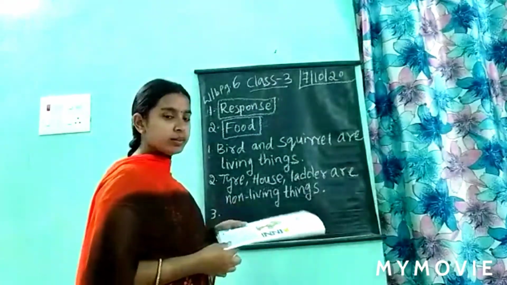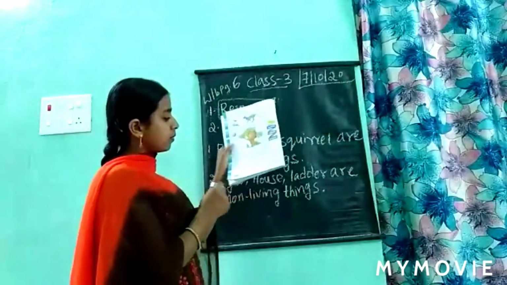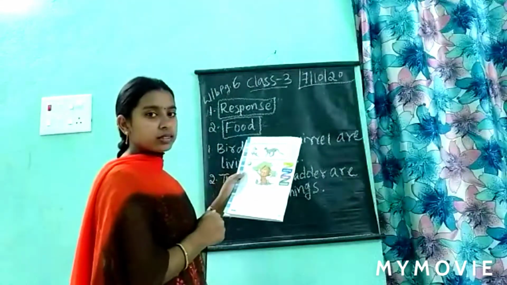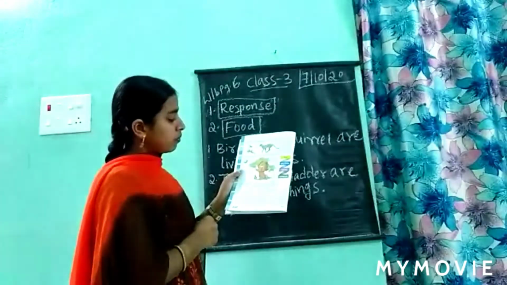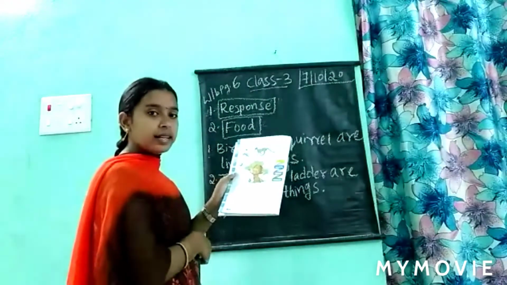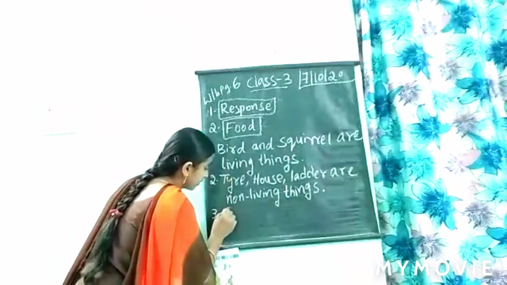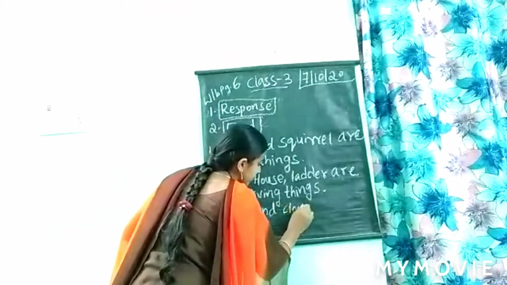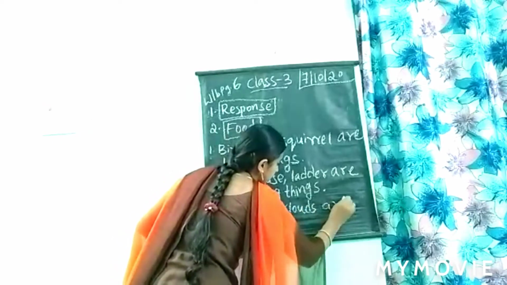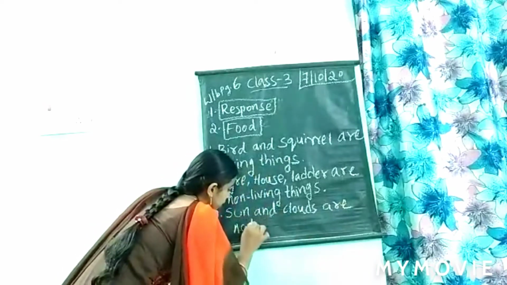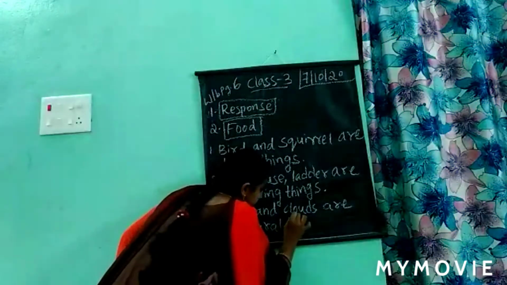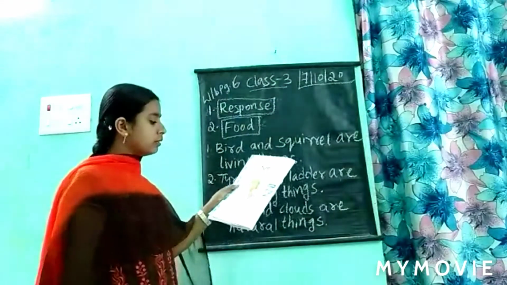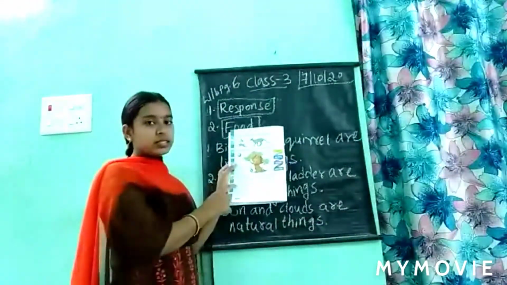Okay, completed. Next, the natural things. In this picture we have to write only natural things there. The third one is the natural things. What are the natural things here? Sun and the clouds are natural things. Yes. Sun and clouds are natural things in this picture. Yes or no? The sun and the clouds are natural things in this picture.